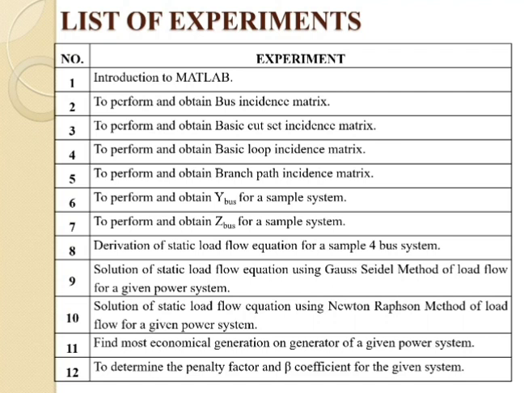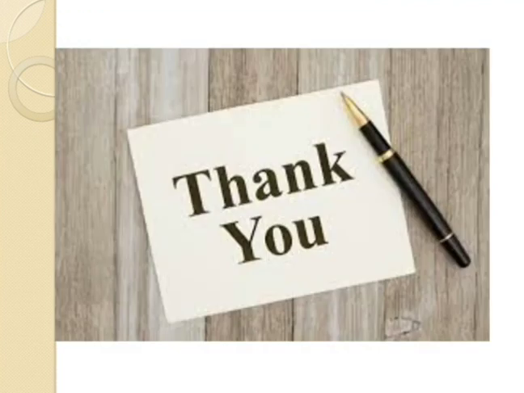In all the experiments we will use M coding, that is, we have to write the program in the form of M code. Experiment number 12, to determine the penalty factor and beta coefficient for the given system. We can take any one example and find the penalty factor and beta coefficient for the given system. So this is the list of experiments which are part of the interconnected system.